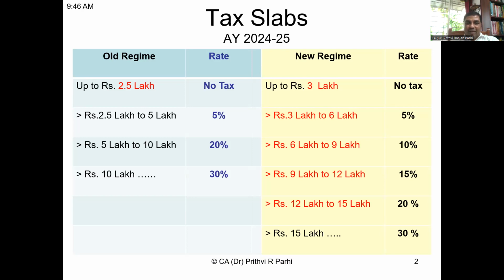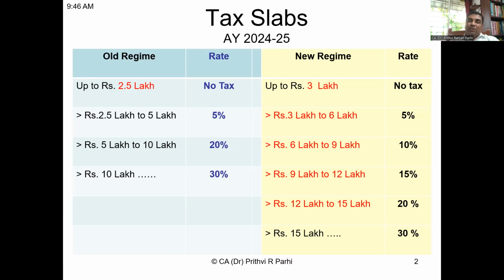But in between, you can find certain tax slabs where tax rates are lower under the new regime. For example, for the 3 lakh to 6 lakh slab, the tax rate is 5% under the new regime. Under the old regime, it is 5% up to 5 lakh, but above 5 lakh, it will come to 20%. So one can compare like this. There are certain tax slabs where the new scheme offers a lower rate.